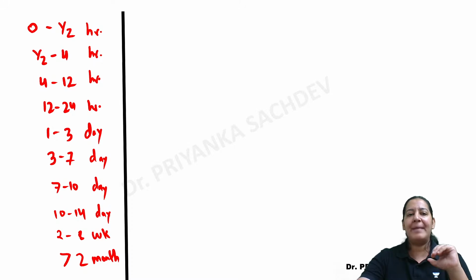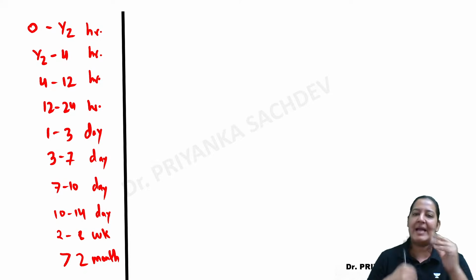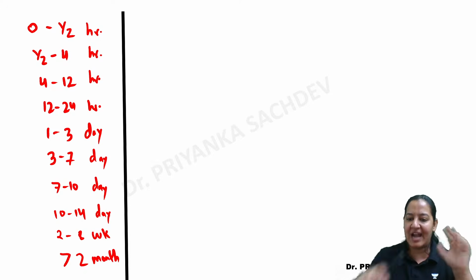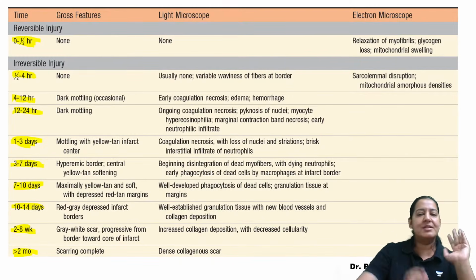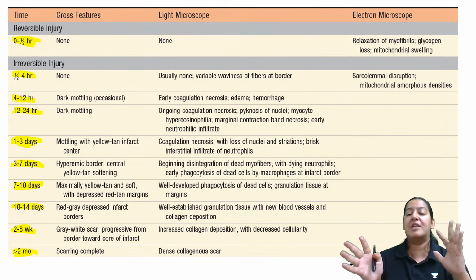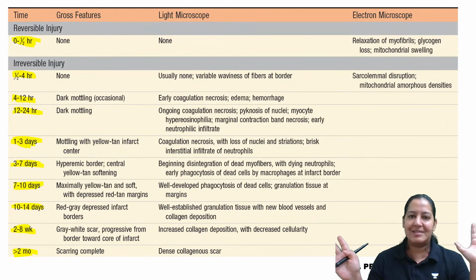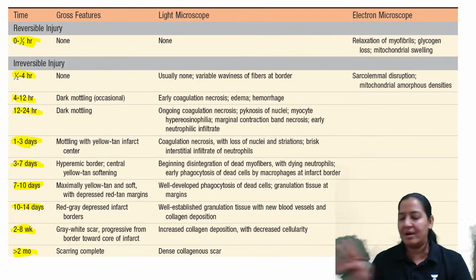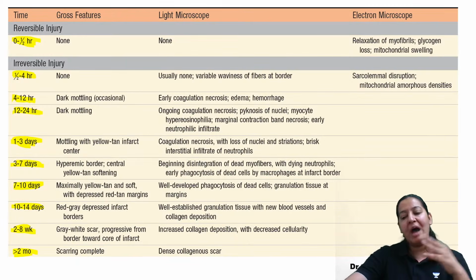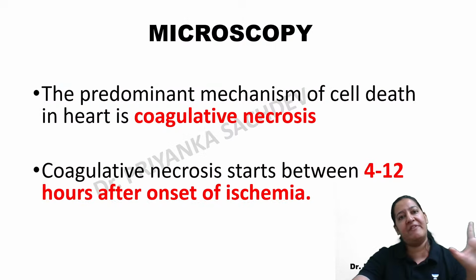Okay. So once I make the slide, I'm dividing into 10 time zones. So first understand the 10 time zones given in Robbins. Now this is the table from Robbins. Students find this table like a bouncer. They don't understand anything. Most of the students tell me, ma'am, this table is a bouncer table and we don't understand even a single word of what is written in it. So I will super simplify this table for you.